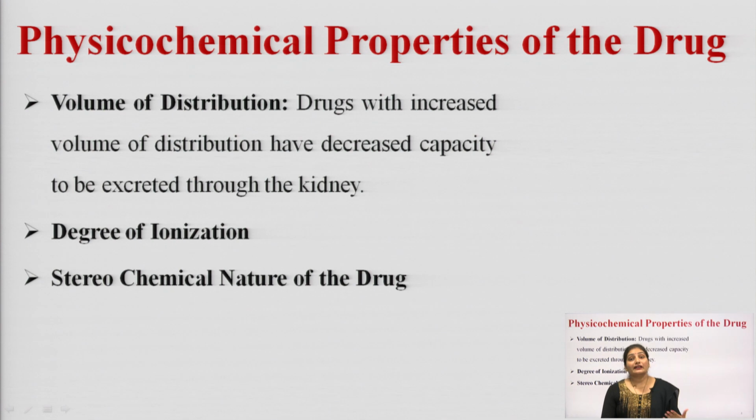If the drug is getting stereoselectively protein bound, then also it cannot get filtered from the glomerulus and it is not possible to excrete it from the body with the help of the kidney. Okay. So, these were the physicochemical properties. The first property was molecular size, second is lipid solubility, third is volume of distribution, degree of ionization and stereochemical nature of the drug. These are the physicochemical properties that are affecting the renal excretion of drug.